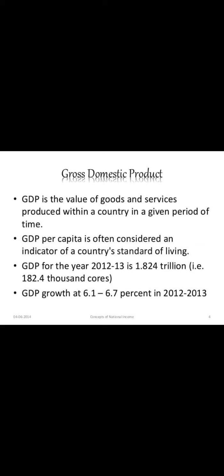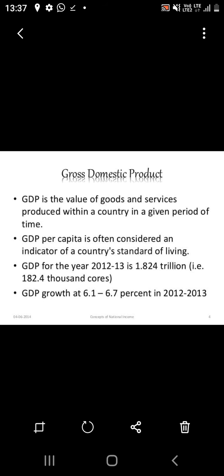I hope you understand the formula for conversion of domestic into national. How can we convert domestic income to national income? Domestic income plus net factor income from abroad is equal to national income.